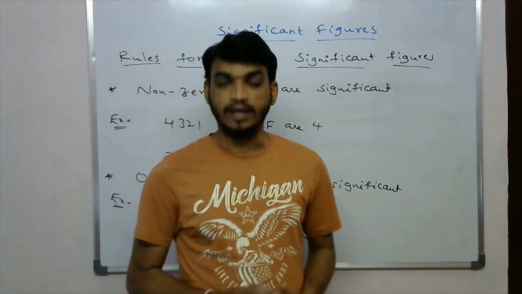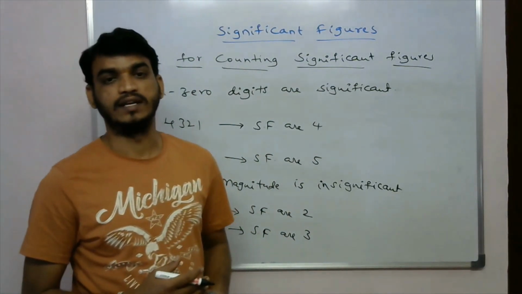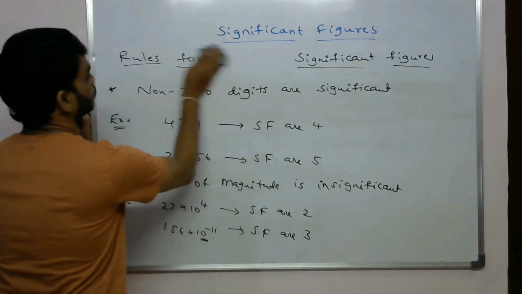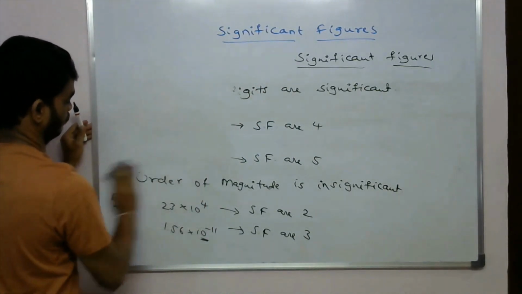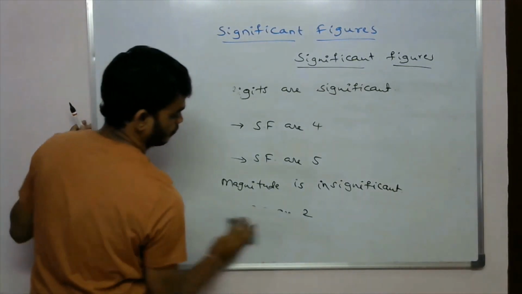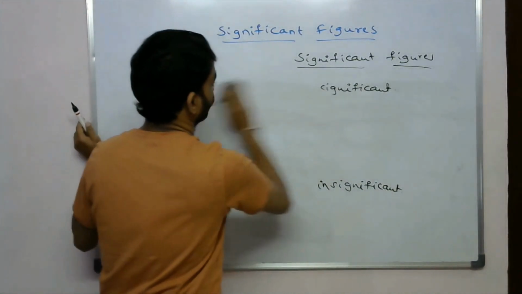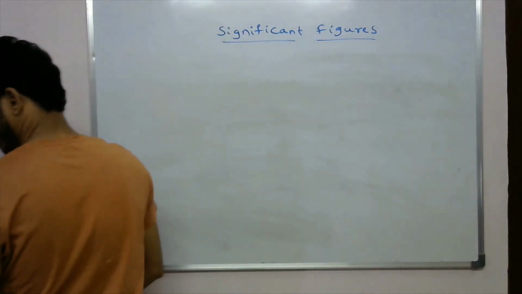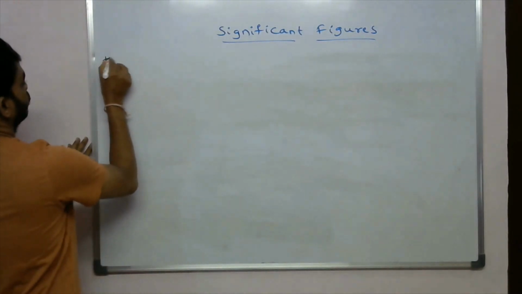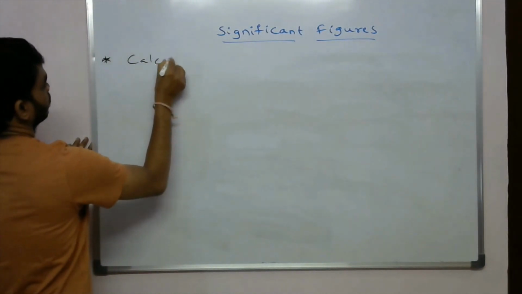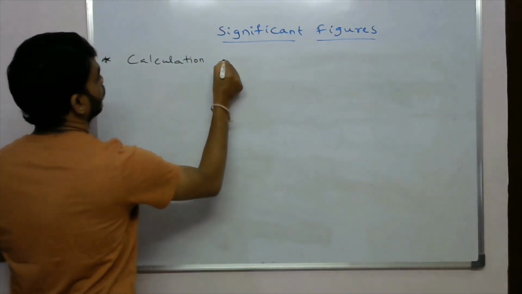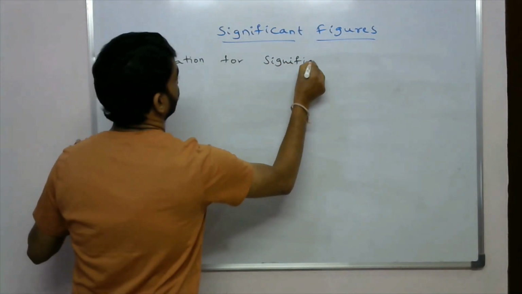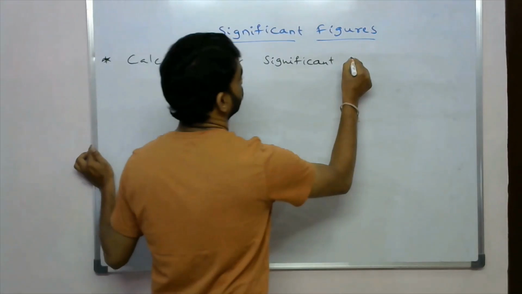Okay, but what is the calculation? How to calculate these significant figures? So the next one is calculation for significant figures.